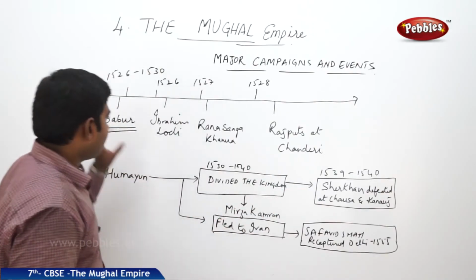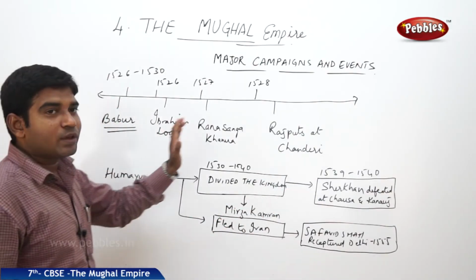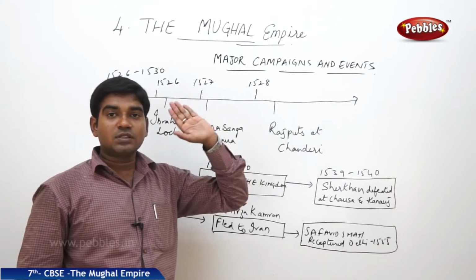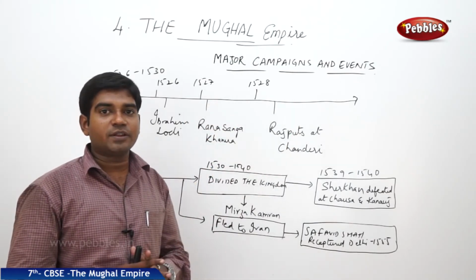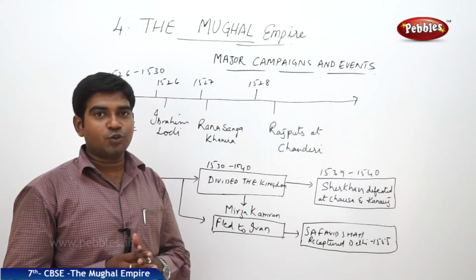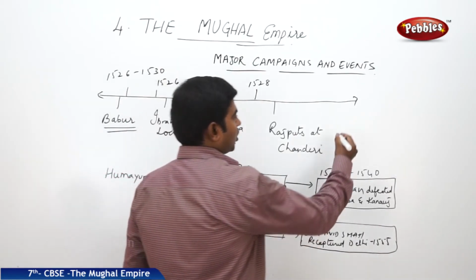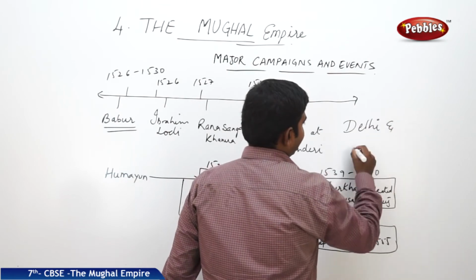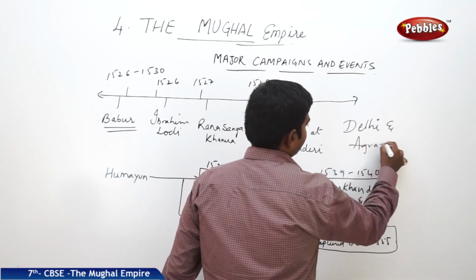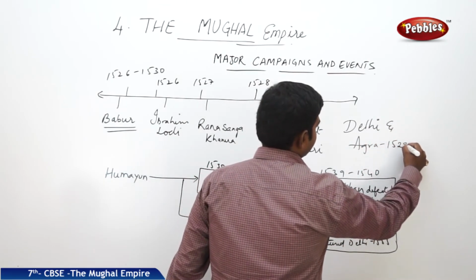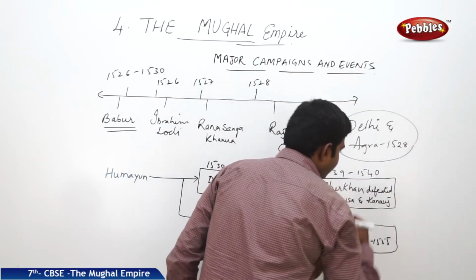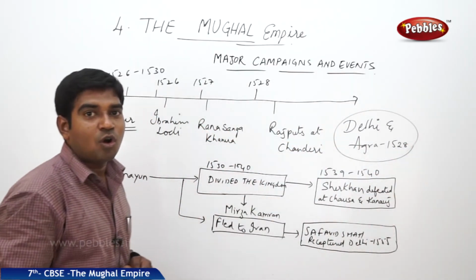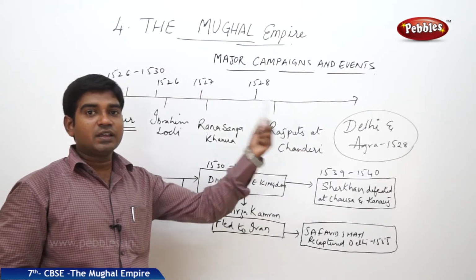With this, Babur became the first ruler to establish the rule of the Timur successors, or the Mughal dynasty, in our country. So Babur was able to conquer the regions of Delhi and Agra before he died in 1528. With this, the rule of the Mughals got established in our country.